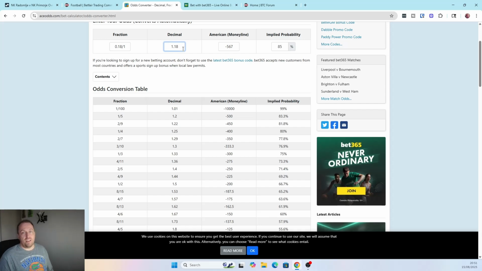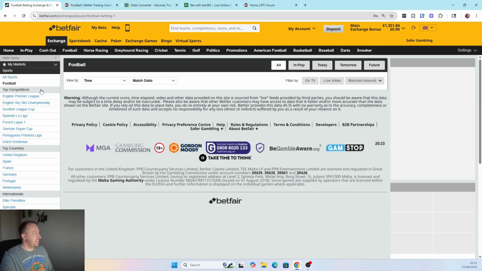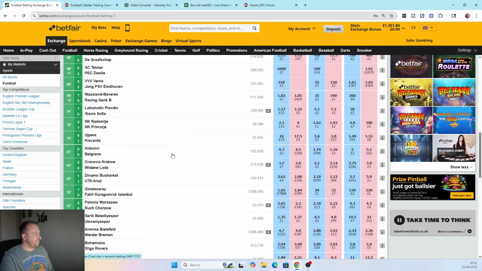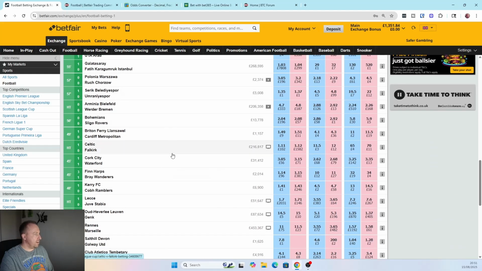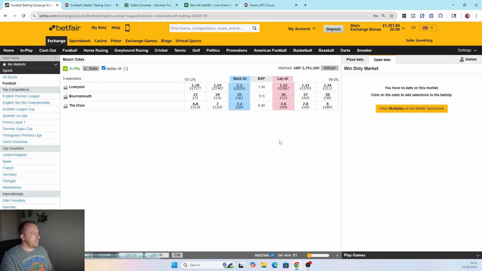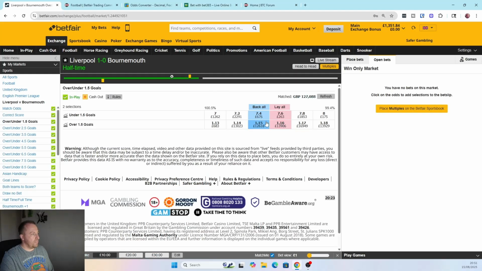Look at what the odds are at kickoff. See what odds you get on most matches, right? I was looking at trading the Liverpool game tonight, but the odds are just nuts. I mean, let's see if we can get that one up here. So that'll be in play now. Half time. Where's Liverpool? There it is. So, you can see over under 1.5, 1.15. So you see the difference, right? So the next goal in this game is 1.15.